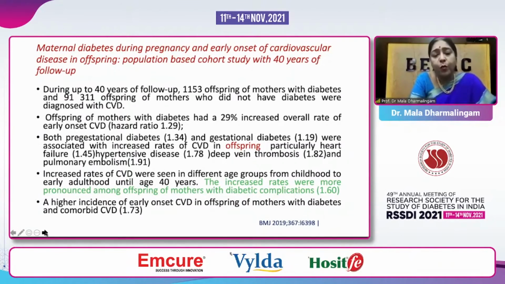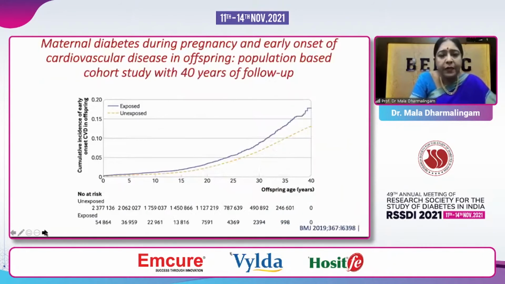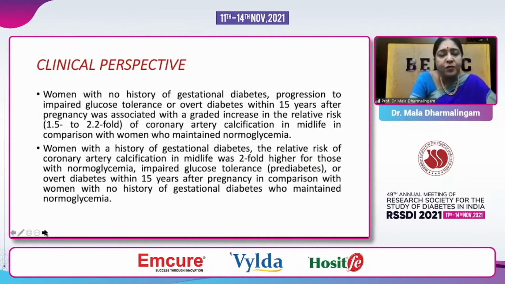And if they had comorbid CVD itself, it was about 73% more than that of the other control group who did not have diabetes. So this was something which was very, very shocking. And this is the same study. You can see as time goes over 40 years how the risk for the exposed has exponentially gone up compared to the unexposed. So what are the clinical perspectives of all this?